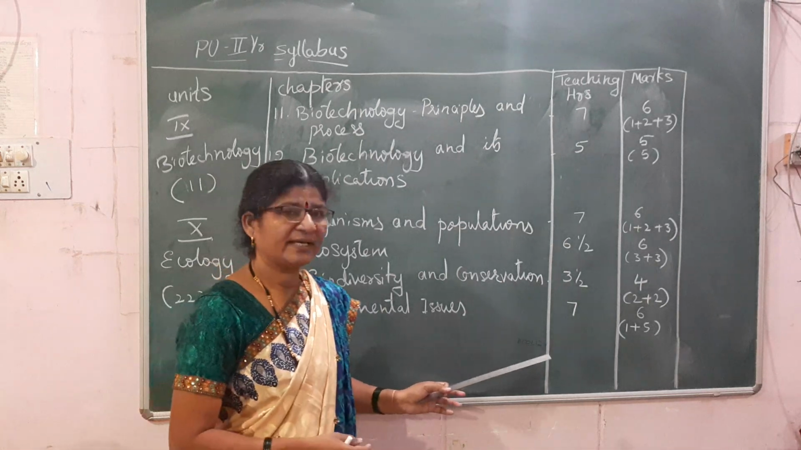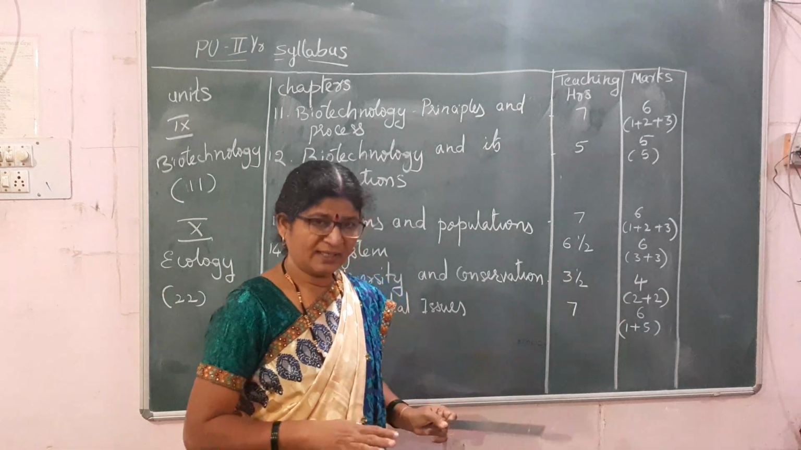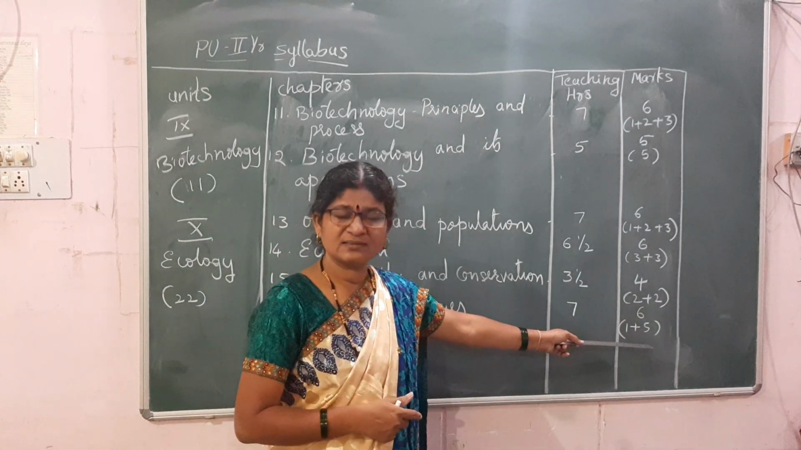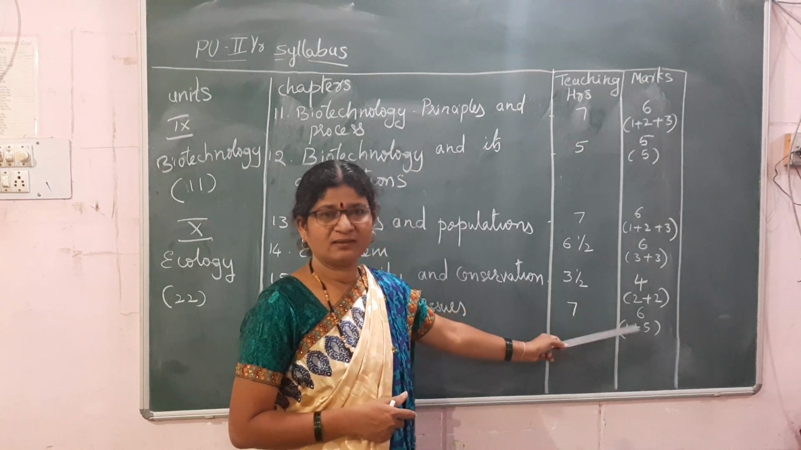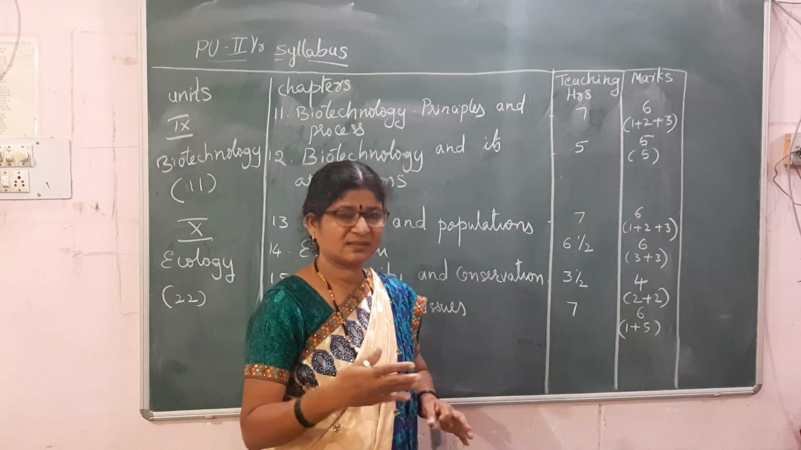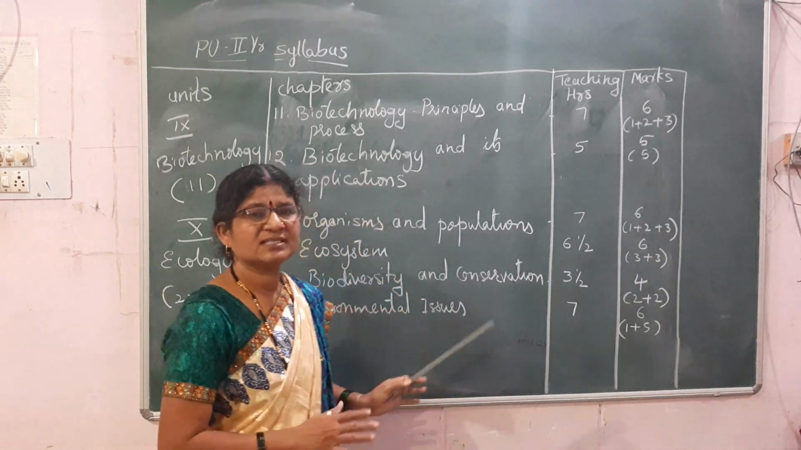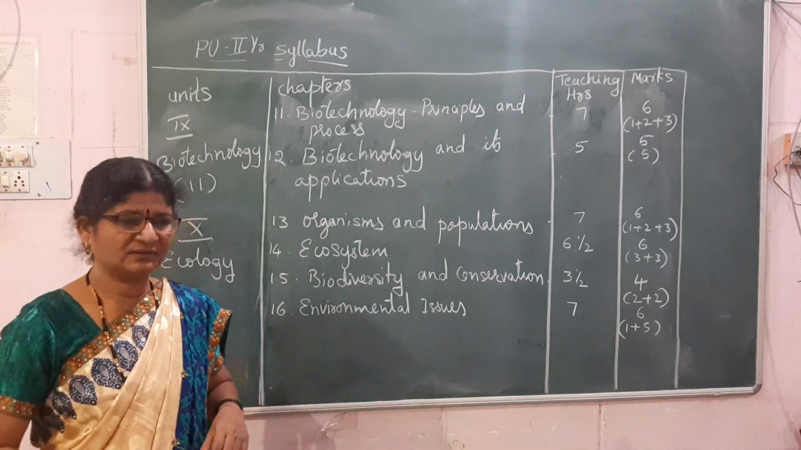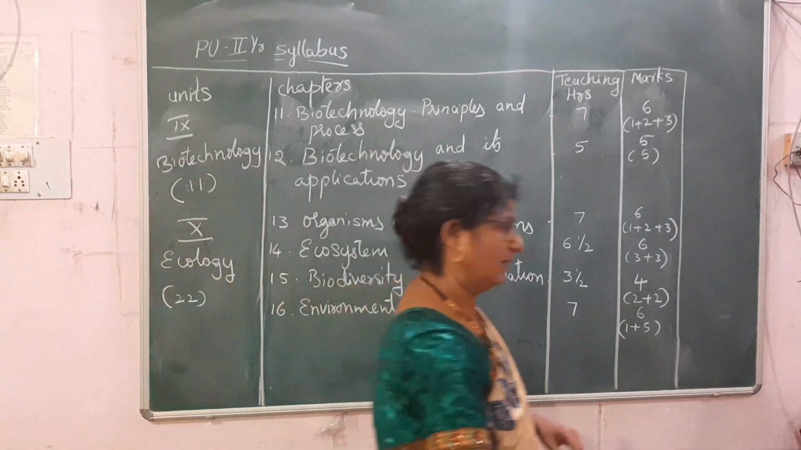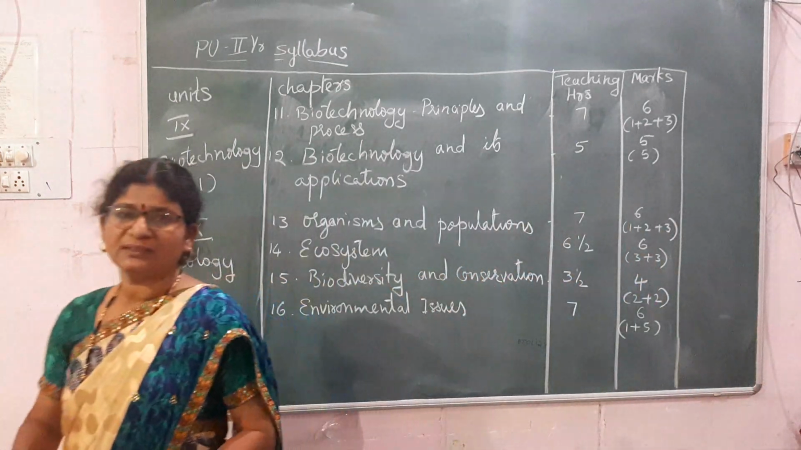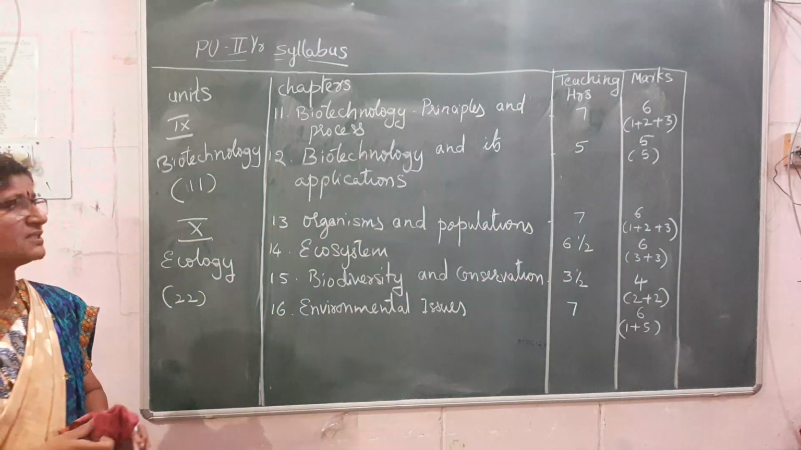Sometimes little variation may occur. The solid questions which will be asked for 5 marks can be asked in bits like 2 plus 3, 1 plus 1 plus 3 or 1 plus 1 plus, like this it can be asked. So this is about the syllabus. Now let us go to the first chapter in the reproduction. So let me go to the reproduction in organisms.